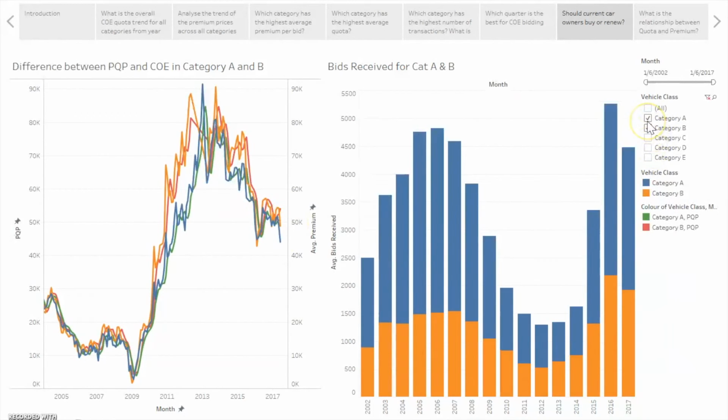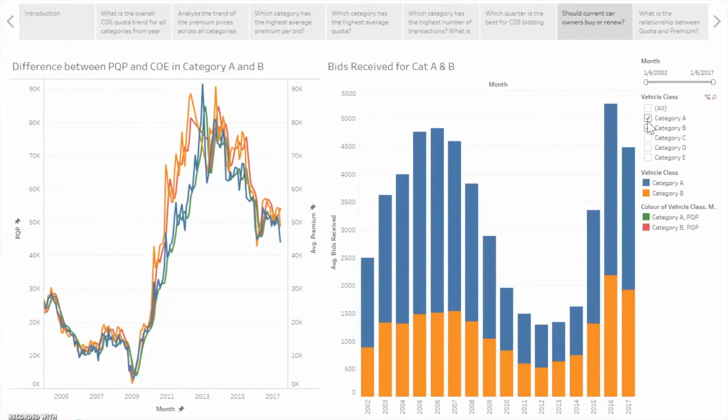Yes. Okay. So as such, the owners of the current cars have to consider the viability of continuing ahead and paying for the PQP, which in turn results in them securing their license to drive with the same car, or going ahead and scrapping their old car and investing in a new one, but at the same time joining the large pool of bidders who are hoping to get their COE as well. Yes.